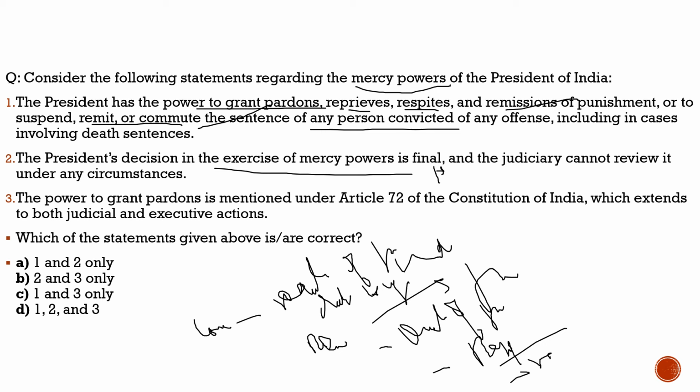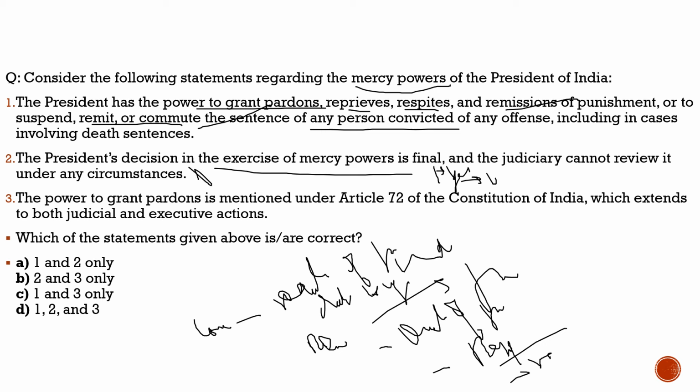So usually courts would not take these cases, but can we go to the courts? Yes, we can, and if it is unconstitutional, then courts will definitely take it. So the review would be done by the judiciary. So the second statement becomes incorrect.